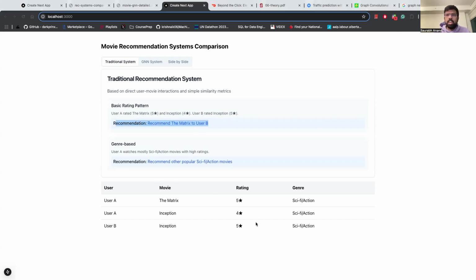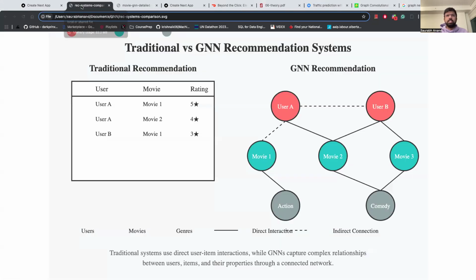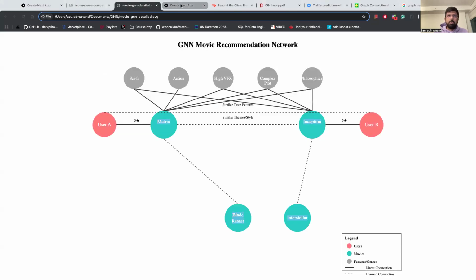Similarly, user A is evidently into science fiction movies, so it might recommend another science fiction movie to user A or user B. As you see, the kind of computation that we see here is static. You can imagine traditional recommendation systems being flat tables where you can add these ratings and specify these relationships in rows and columns, and that's how these recommendation systems work.